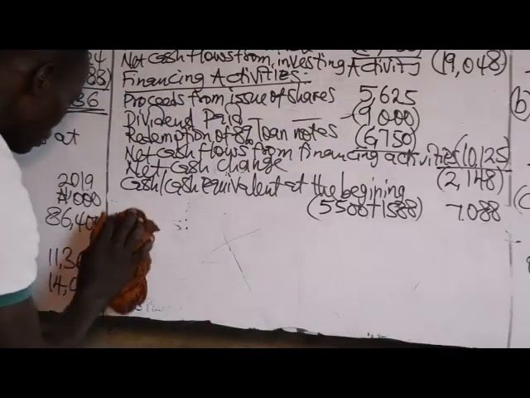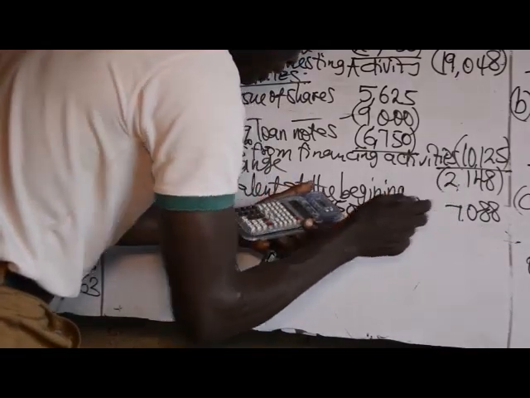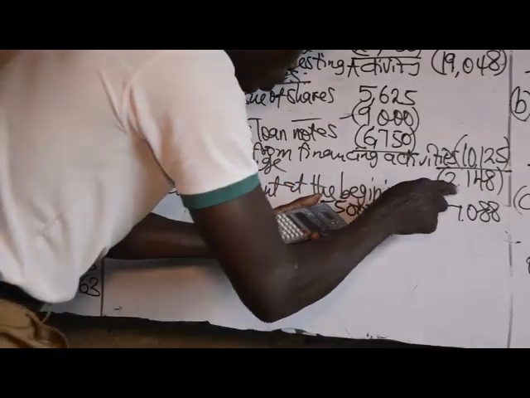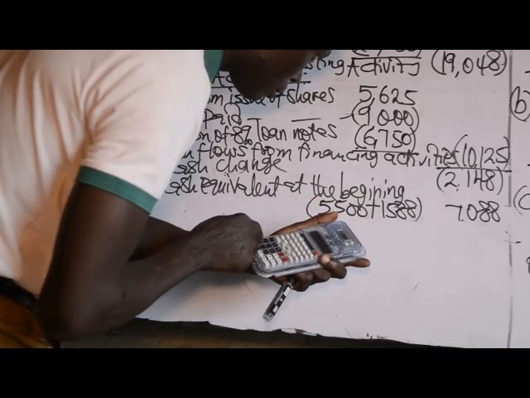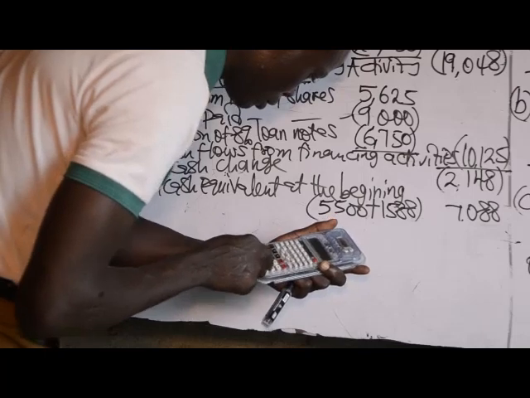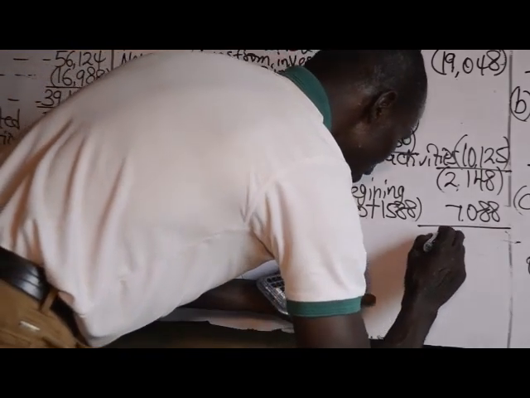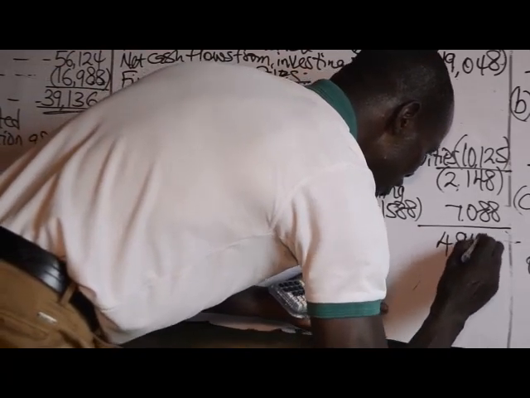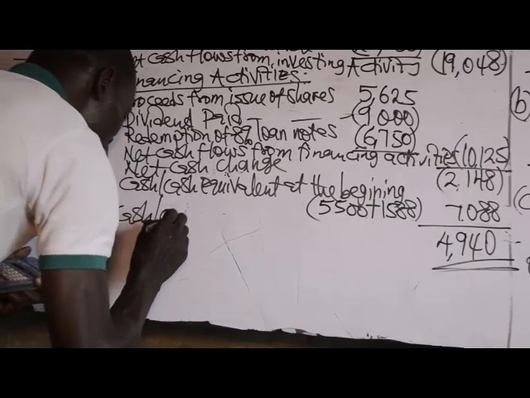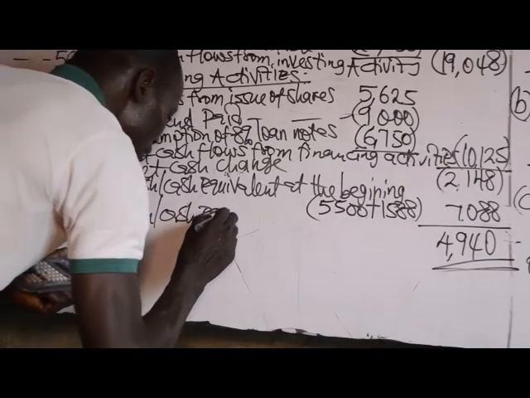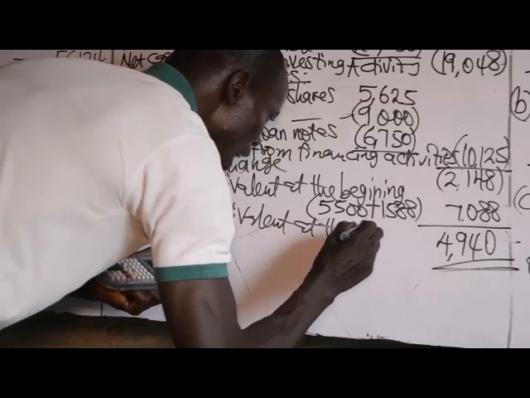Then, if you add it to this, remember this is negative. Minus 2,148 plus 7,088. Then you have 4,940. That is cash or cash equivalent at the end of the period.